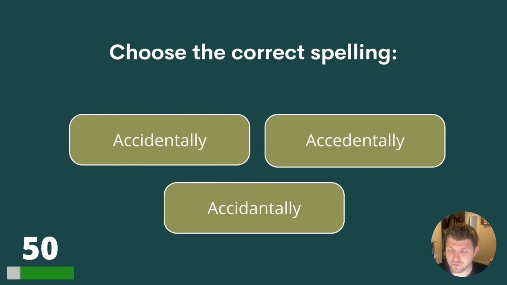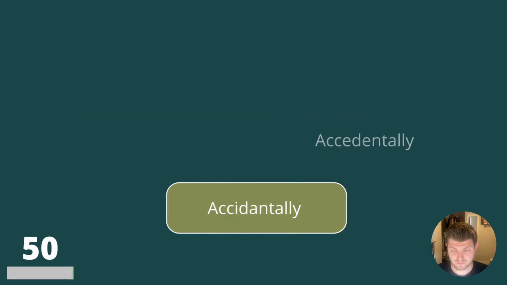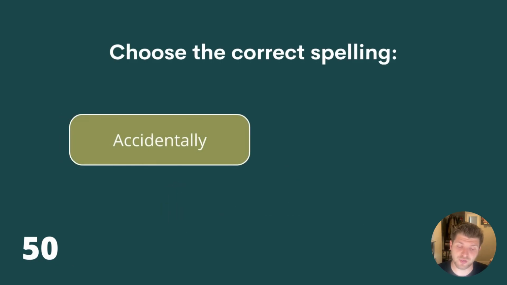50. Choose the correct spelling. So the word is accidentally. Can you choose the correct spelling of those 3? And the answer is that top one,